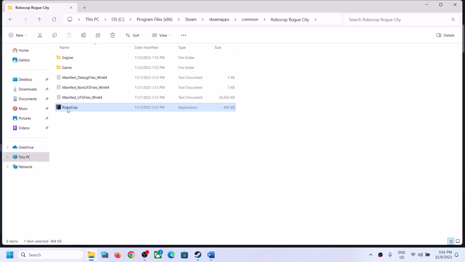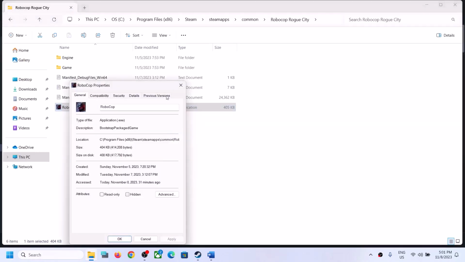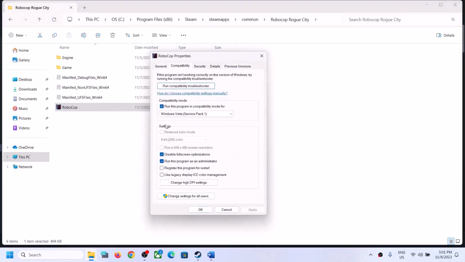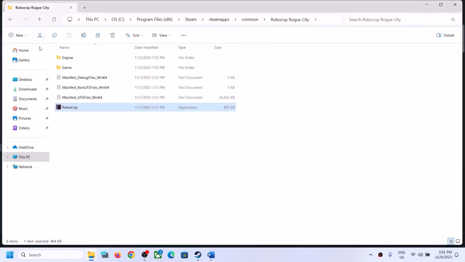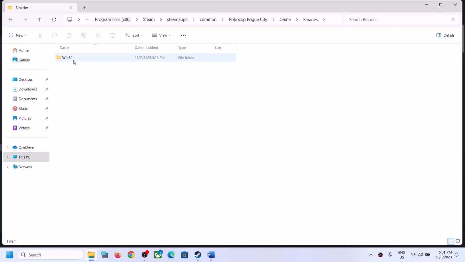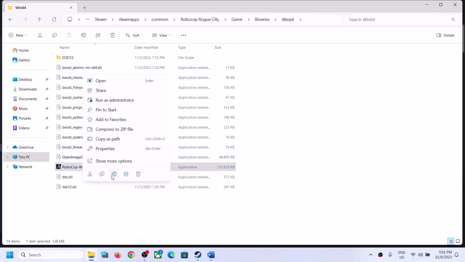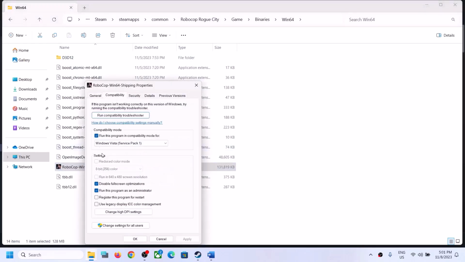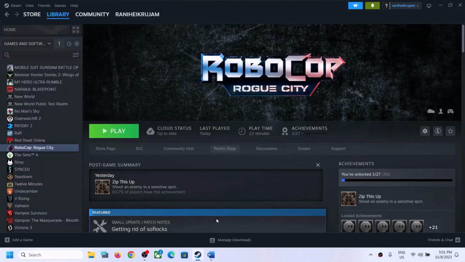Now if nothing is working, you can uncheck all the boxes. If these are not working, in that case you can uncheck all the boxes, and then open the game, binaries, Win64. Do the same thing over here. Uncheck all these boxes, then click on apply, click on OK, and follow the next step.